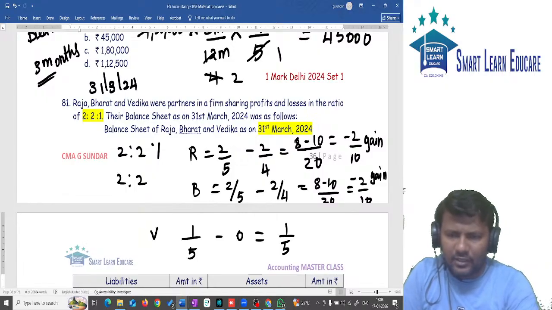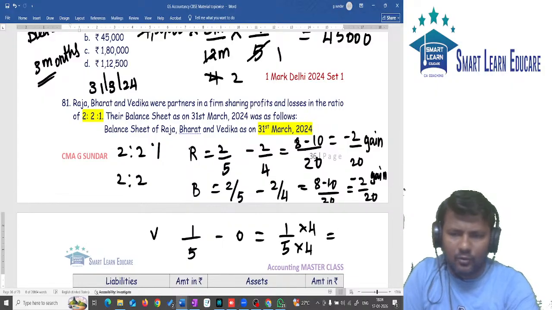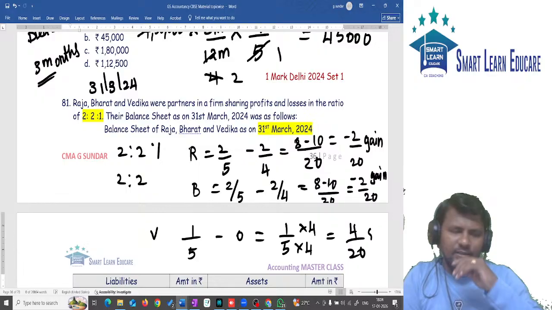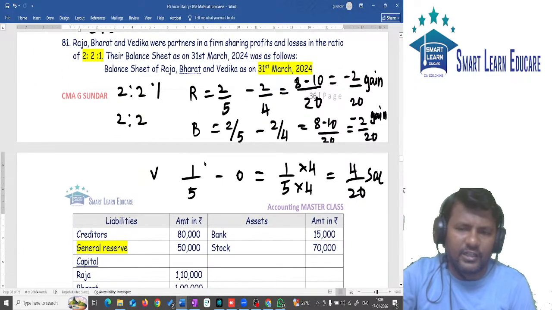So the sacrifice I want in terms of 20. I should multiply with 4, and here also I should multiply with 4, and you will be getting the answer as 4/20. This is the sacrifice. Okay, so how to pass the journal entry for goodwill?